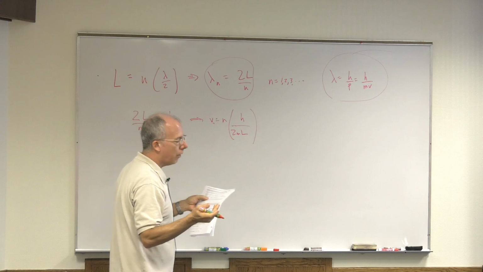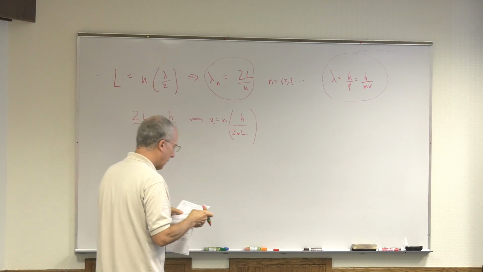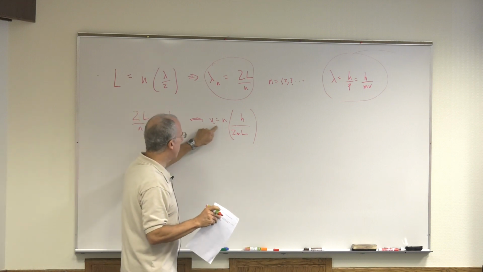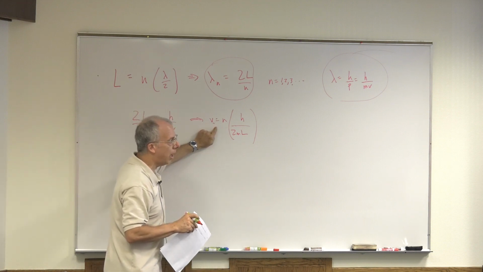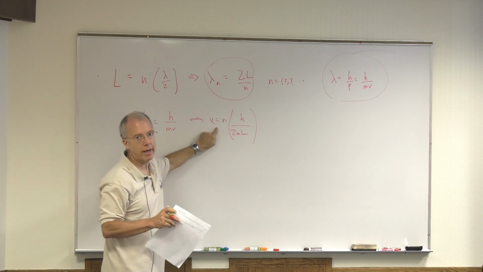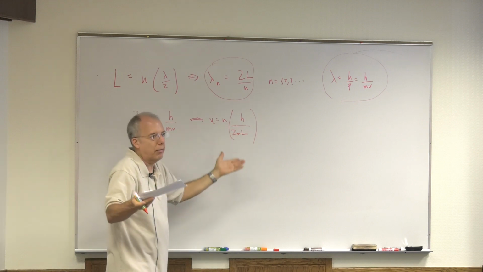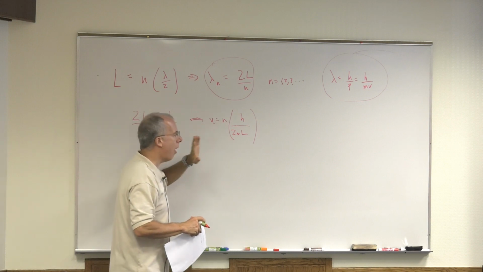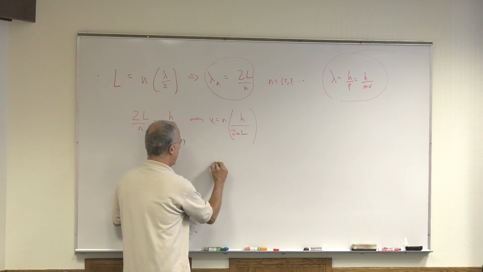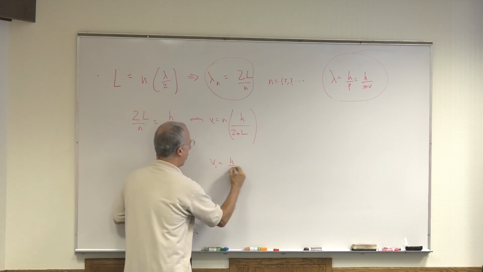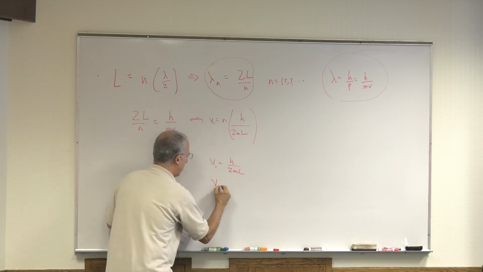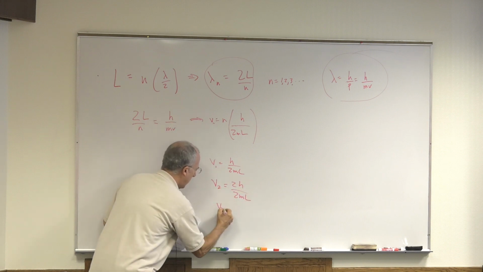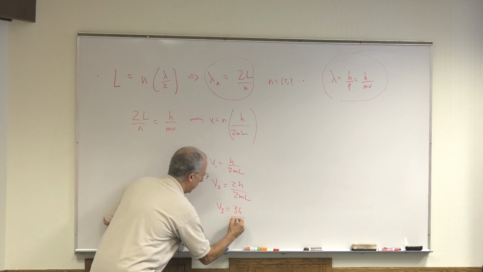So that's the possible velocities of this particle in the box. Now wait a second. Did you hear what I just said? This is the possible velocities of the particle in the box. Now classically, a particle can have any velocity, right? Here it says nope. The only possible velocities are v1, which equals h over 2ml, v2, which equals 2h over 2ml, v3, which equals 3h over 2ml, and so forth.